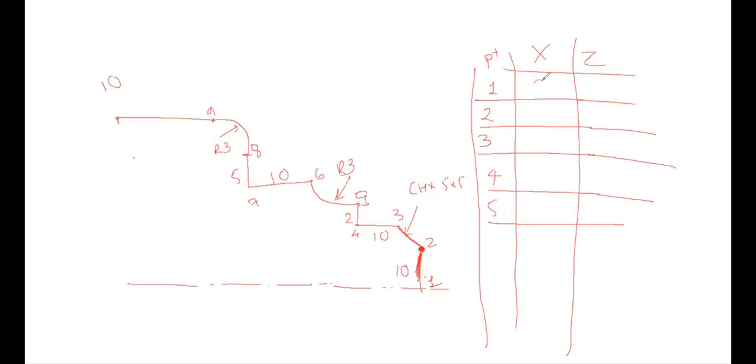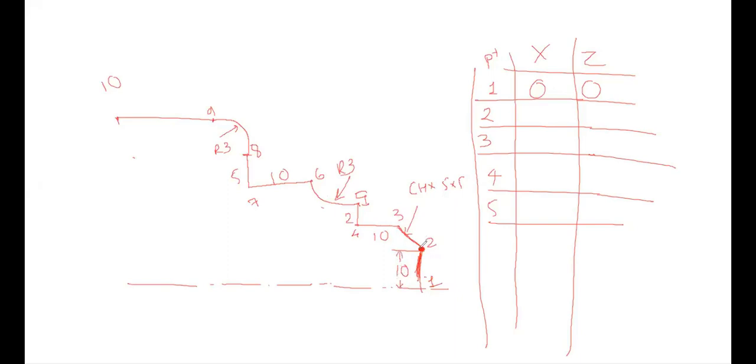Point 1 is x0, z0. Tell me the point number 2. Do you have any idea? What would be the coordinate of point number 2? No, it won't be 10, since this radial distance is 10.